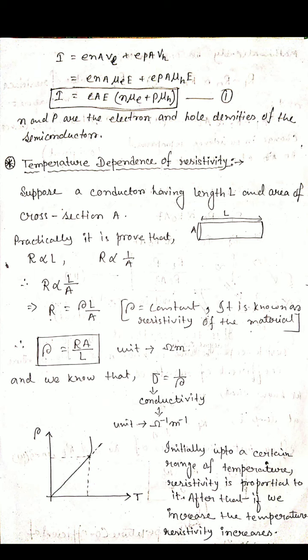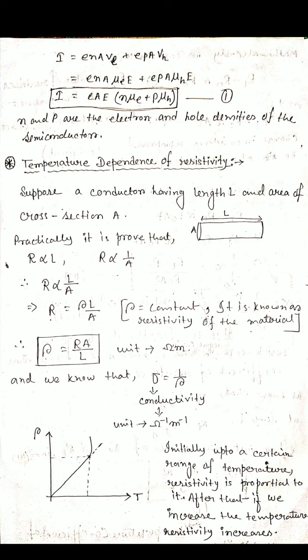If we consider L as unit length and unit area of cross section, then R equals rho. So resistivity rho equals R into A by L, and its unit is ohm meter.